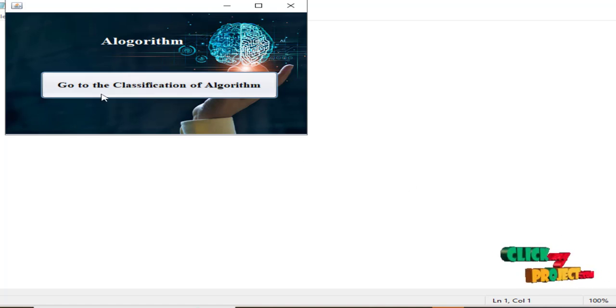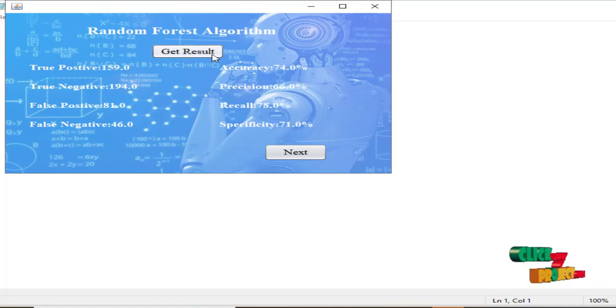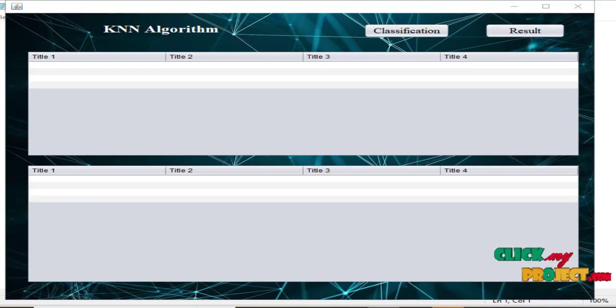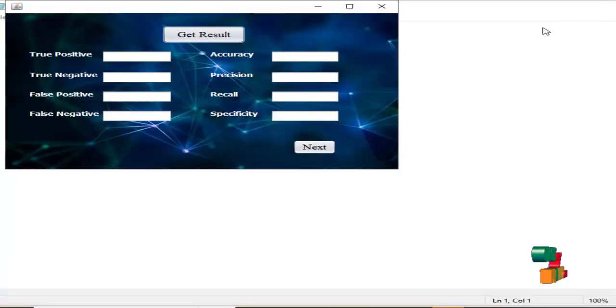Here we are going to classify the algorithm. Here we can check the accuracy of the random forest algorithm. We got 74 percent. Next we move to the KNN algorithm. First we have to classify the data. After classifying, we move to the result. Here we get an accuracy of 94 percent. It is greater than random forest. It's the proposed system of our project, using KNN for good accuracy.